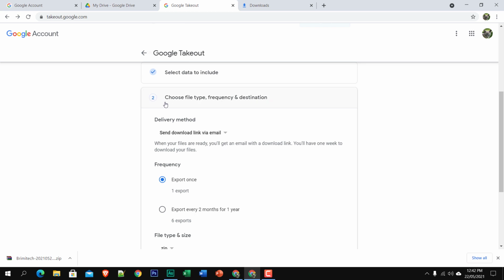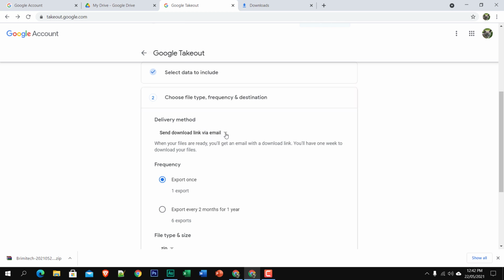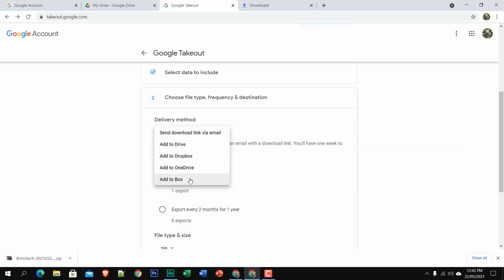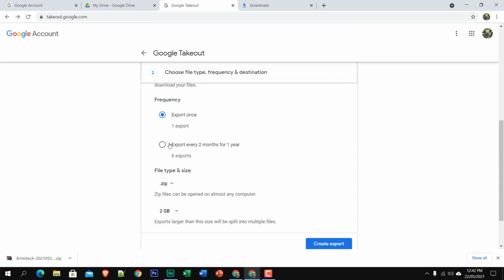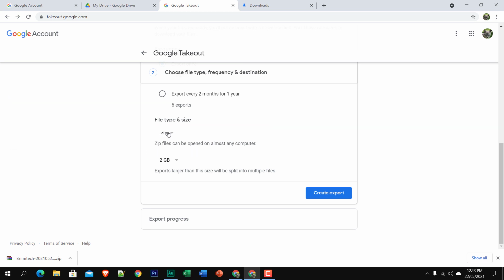Now step number 2, choose the file type, frequency, and destination. First of all, destination. Where would you like to get the files? You can add to Drive, Dropbox, OneDrive, or Box. But I prefer to send the download link via email. Frequency: export once, or export every 2 months for a year, etc. And here you can see the files will be packed in zip format.